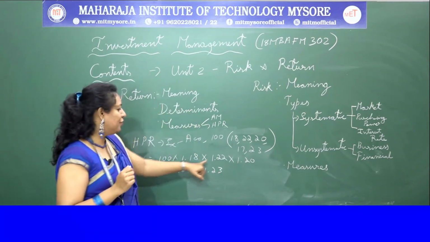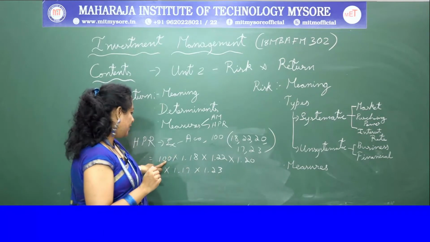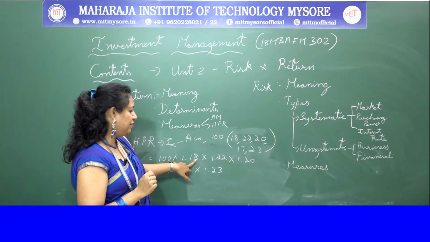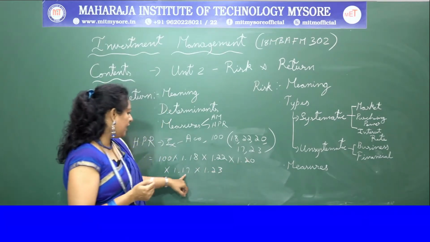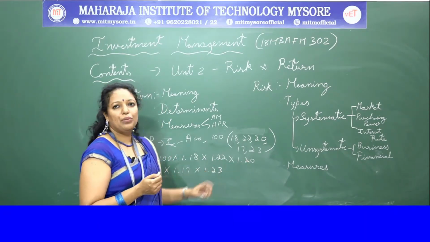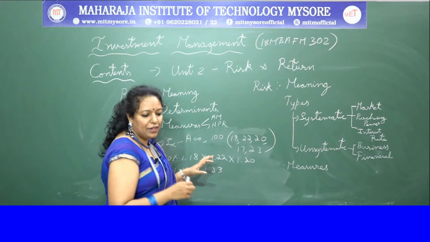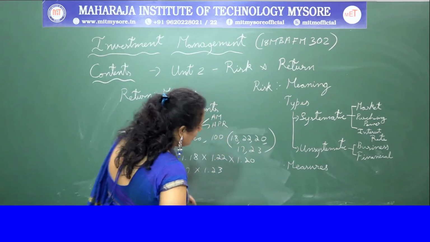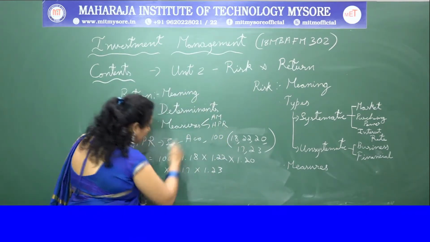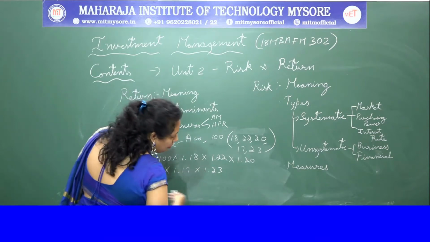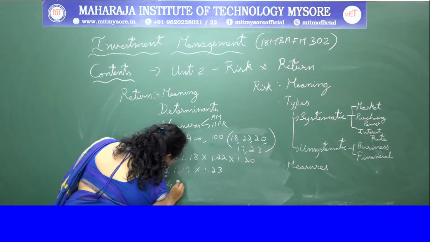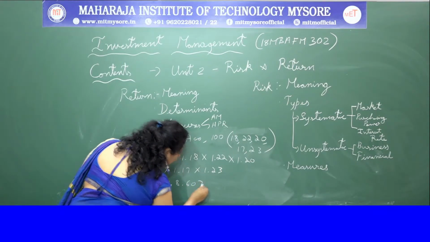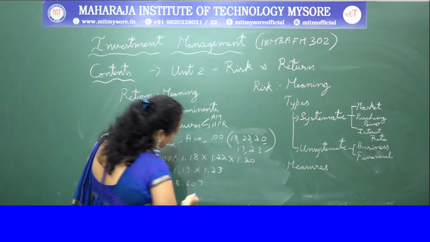So this is the different holding periods, that is 100 into 1.18 for the first year, 1.22 for the second, 1.20 for the third, 1.17 for the fourth, and 1.23 for the fifth. These are the different holding period returns. If you just multiply this, you get 248.607. You can round it off to 249.